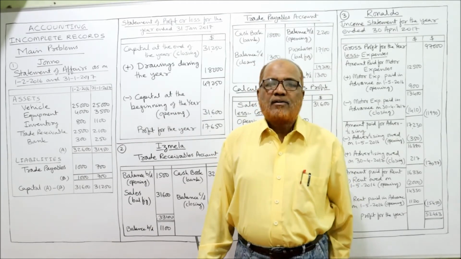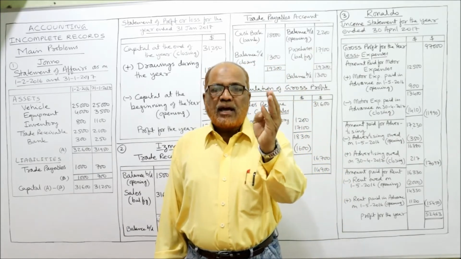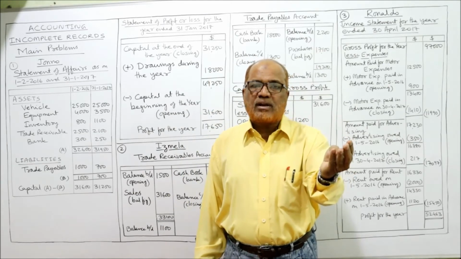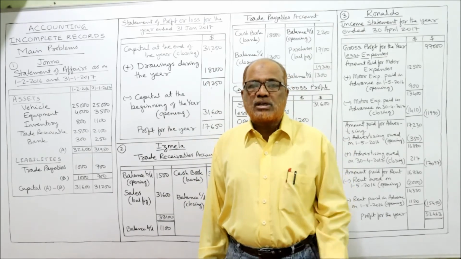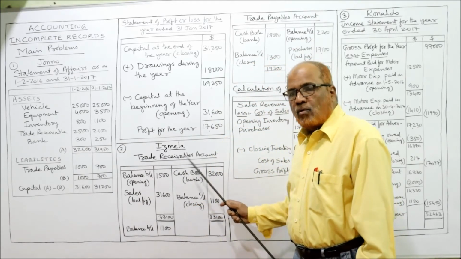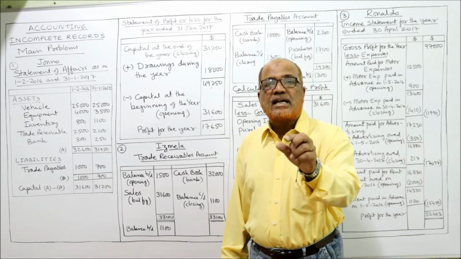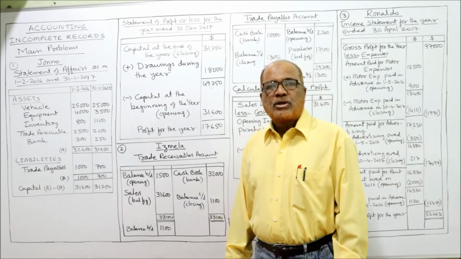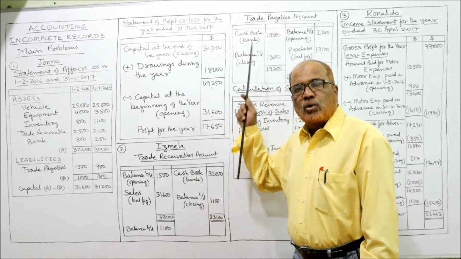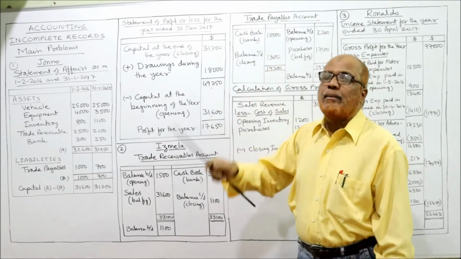Conversion method. So in the problem, bank statement is given. Opening and closing balances of trade receivable and trade payable are given, and inventory opening and closing is given. So we prepare the trade receivable account. What is the purpose of making the trade receivable account? To find out the sales revenue. To find out the purchases, we make the trade payable account.